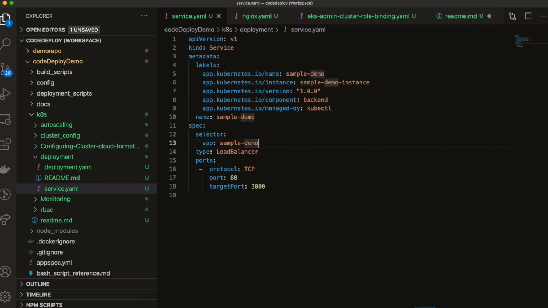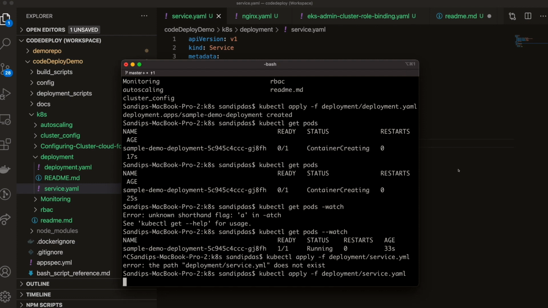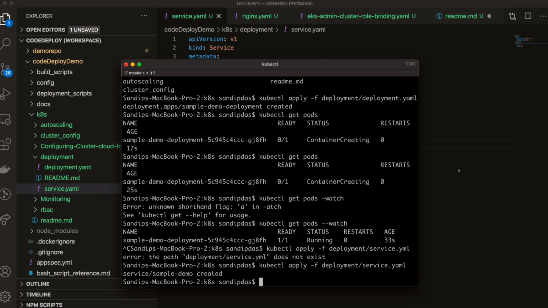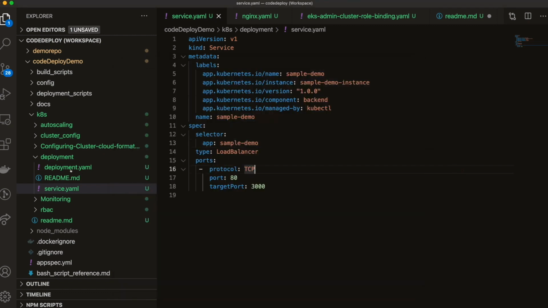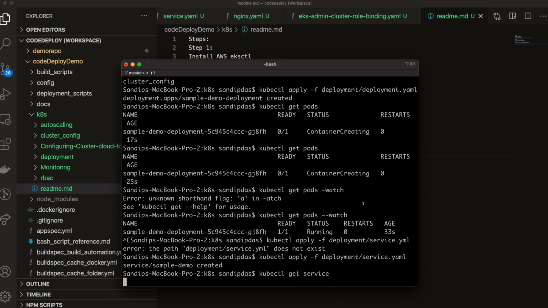Okay, it's YAML. The service is also getting created, and to get the URL of the service, you can run kubectl get service.